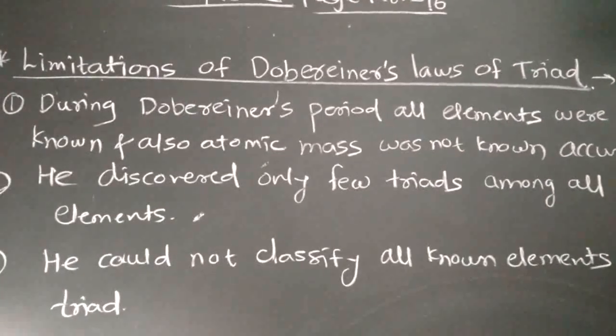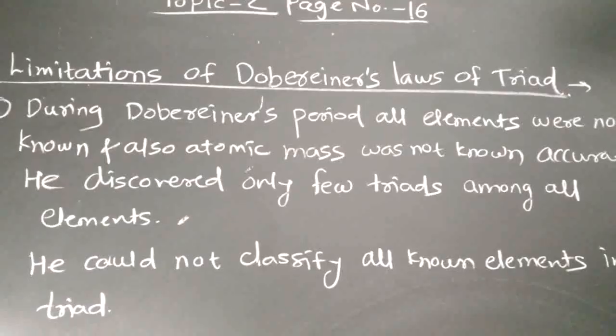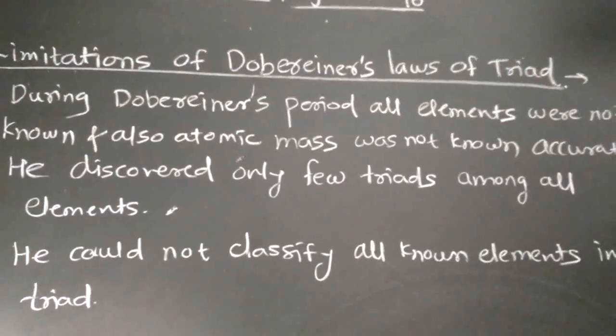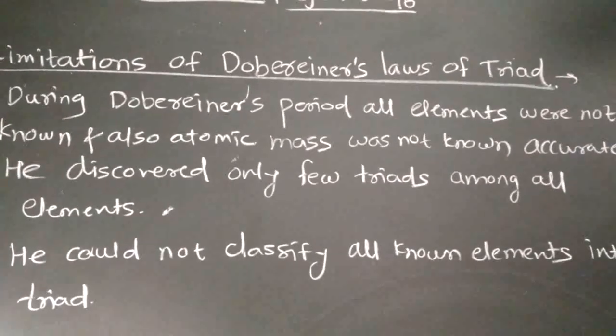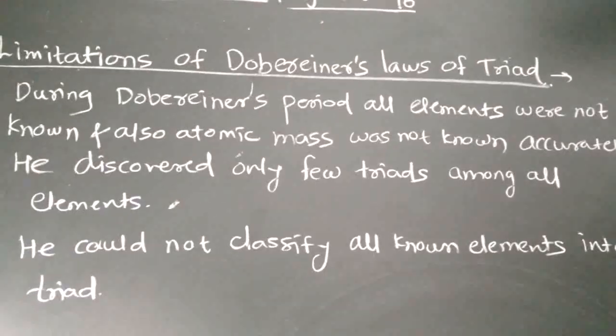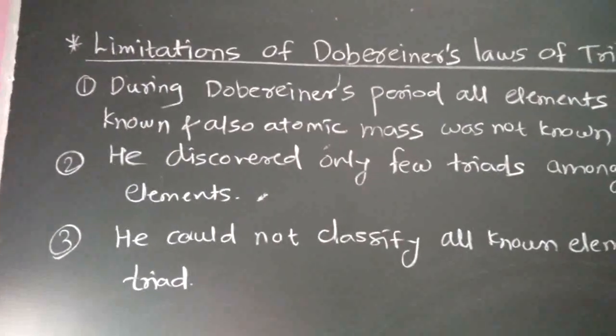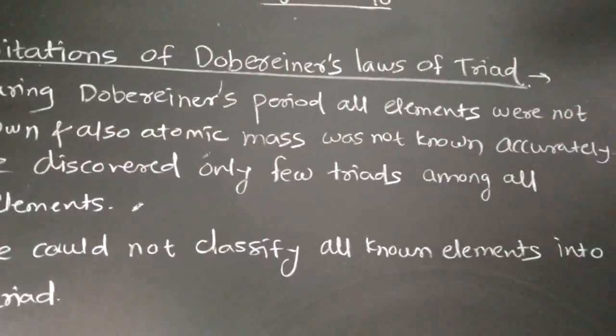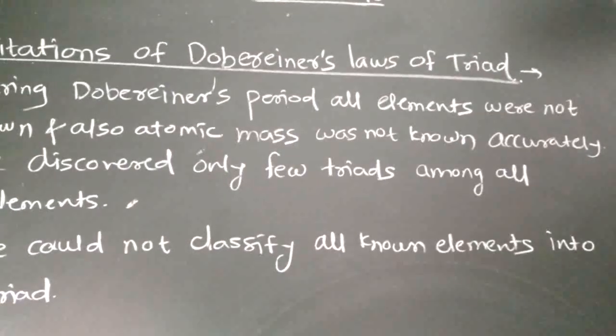We have seen Dobereiner's triads, how Dobereiner classified elements in increasing order of atomic masses and made groups of three elements having the same chemical properties. Now the limitations of Dobereiner's law of triads.